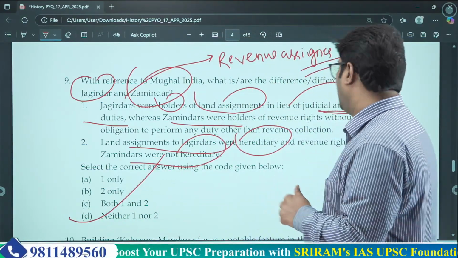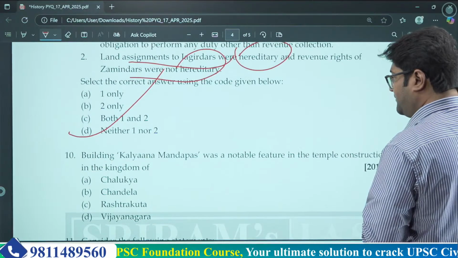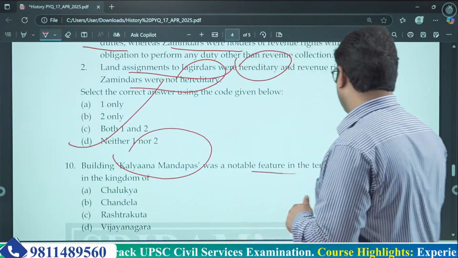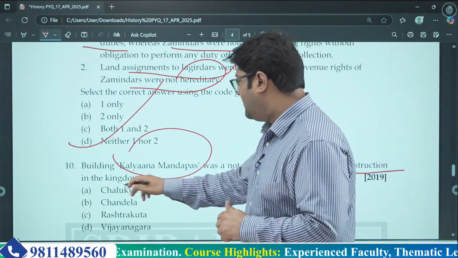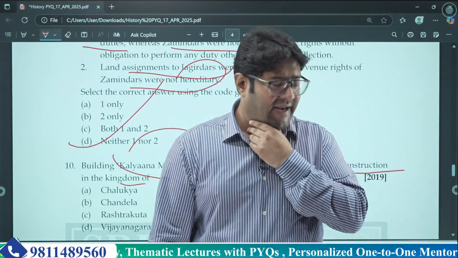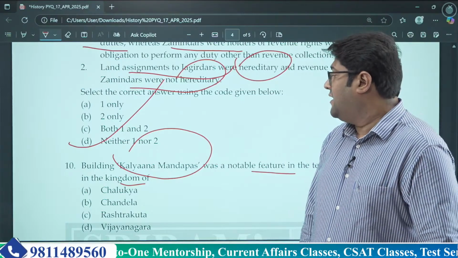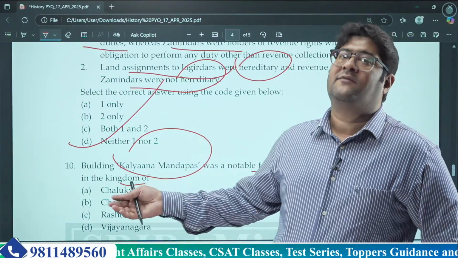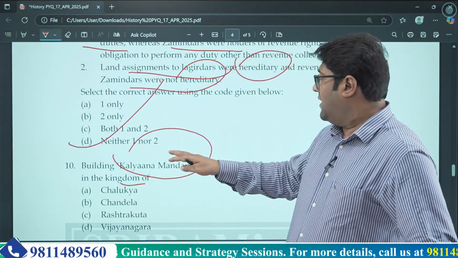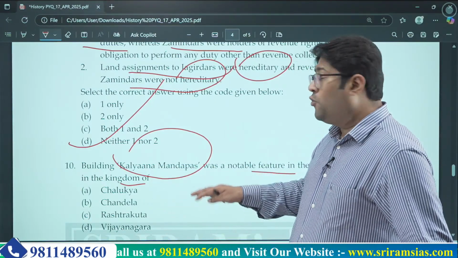Okay. So let's move to the last question of this session, which says that building Kalyan Mandaps was a notable feature in the temple construction of the kingdom of. Now just go through this question once. This question is again asking about a particular term. It is asking about Kalyan Mandaps. It is not basically explaining what Kalyan Mandaps are, which I am going to tell you right now. It is asking you under whose kingdom, under which dynasty Kalyan Mandap was a notable feature.